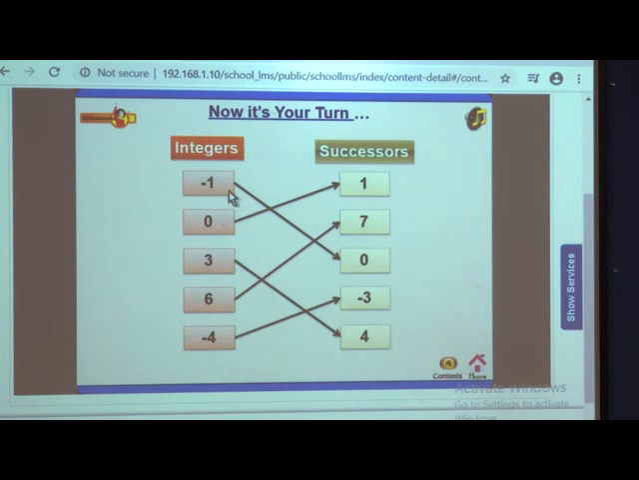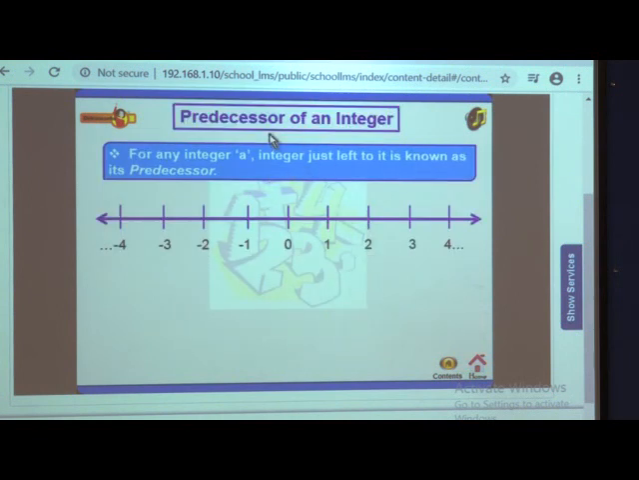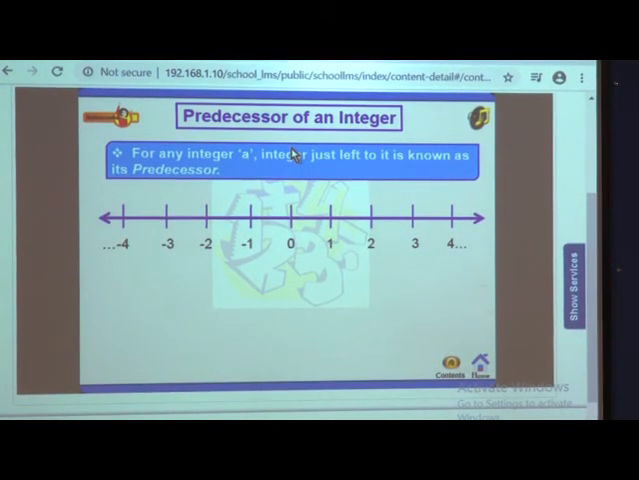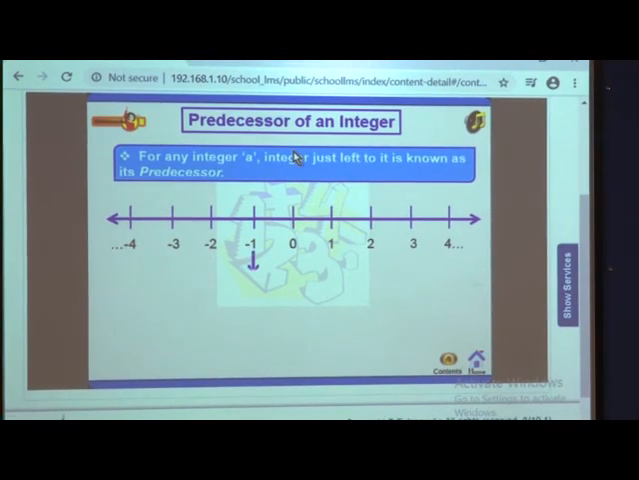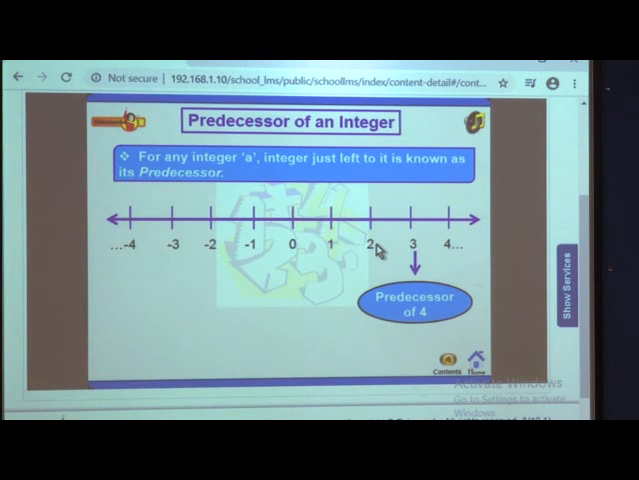I have already explained, the successor of -1 is 0, of 0 is 1, of 3 is 4, of 6 is 7 and of -4 is -3. Predecessor of an integer: for any integer a, the integer just left of it is known as its predecessor. Here, -1 is the predecessor of 0, -4 is the predecessor of -3 and 3 is the predecessor of 4.